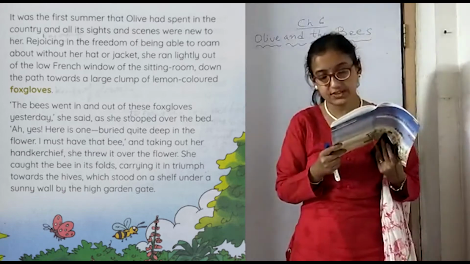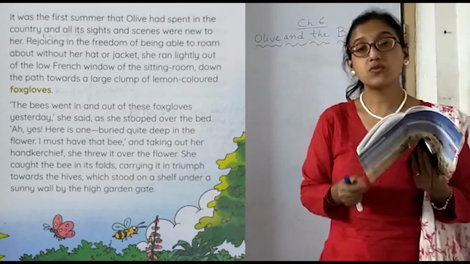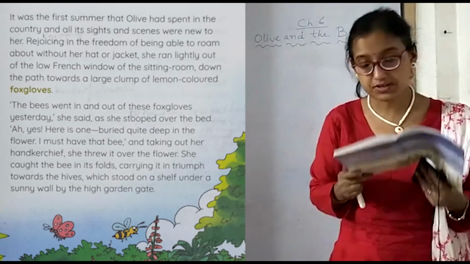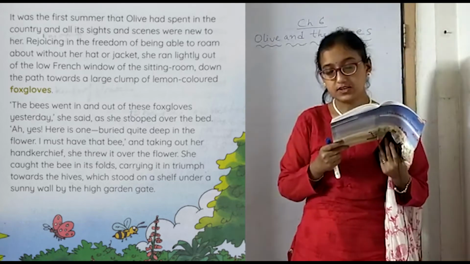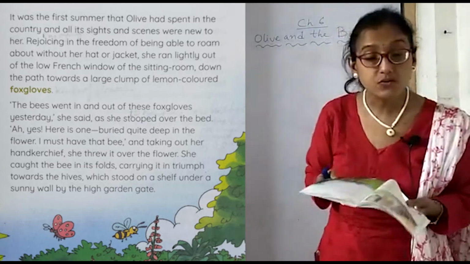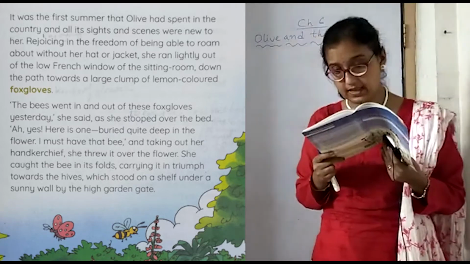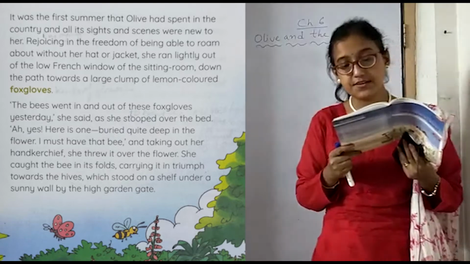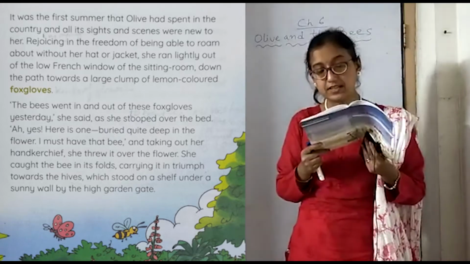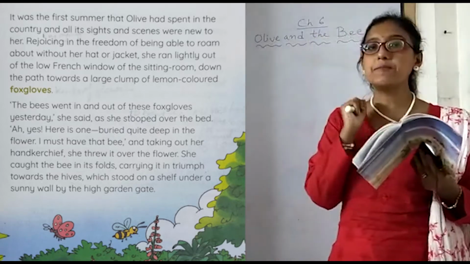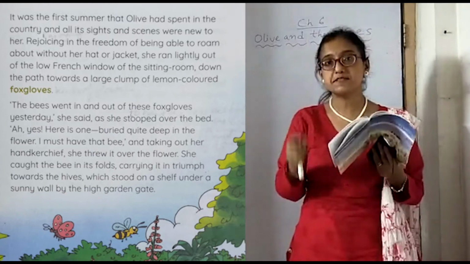She said, as she stooped over the bed, bending the top half of her body to look if there were any more bees inside, yes, here is one buried quite deep in the flower. She saw one bee buried deep inside the flower.